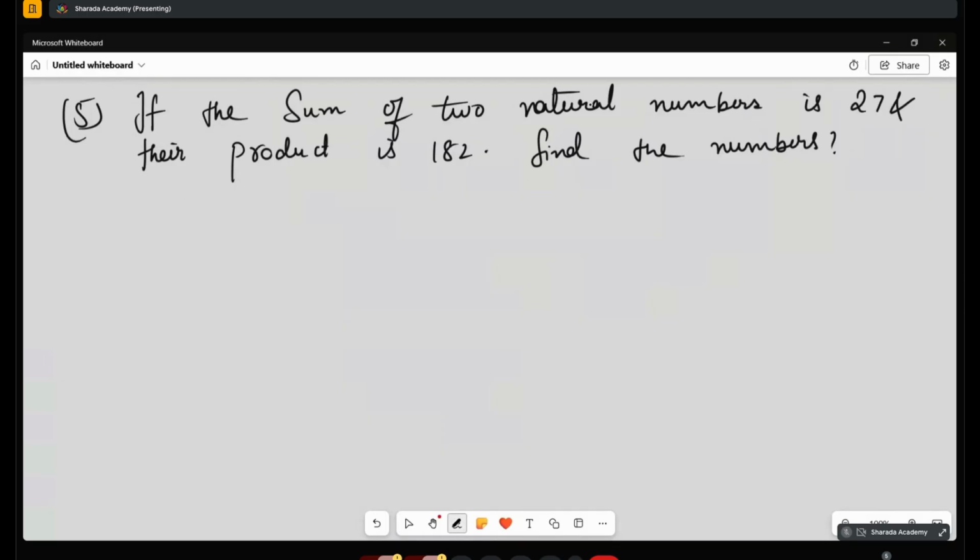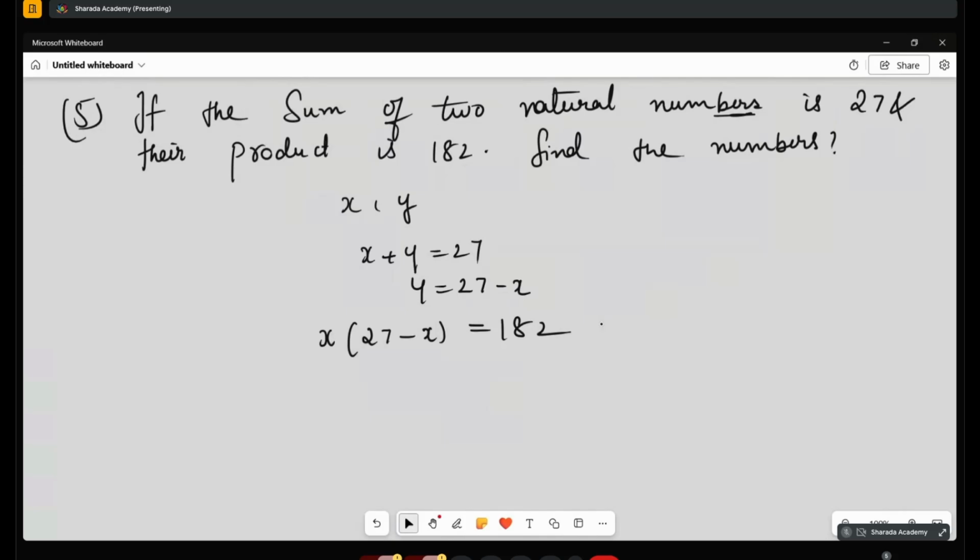See, two natural numbers. So if one is x, other is y, x plus y is equal to 27. Y is what? 27 minus x. Correct? No? Product of that is what? X into 27 minus x is equal to 182. Yeah. Listen here. If two numbers, if I take x and y, x plus y is 27 or y is equal to 27 minus x. So one number I will write as 27 minus x, other is x. Product of that is 182.